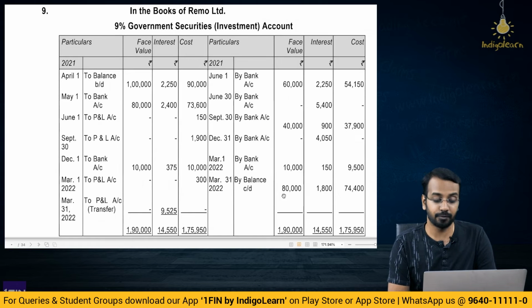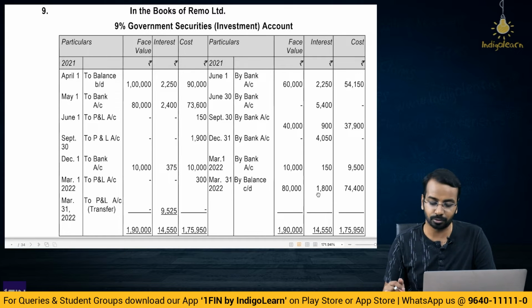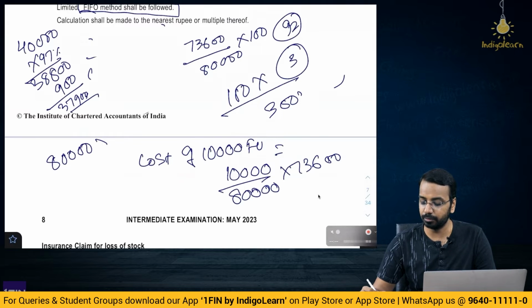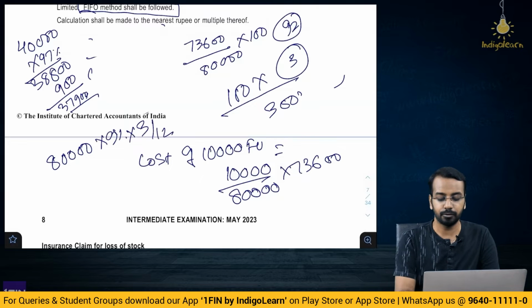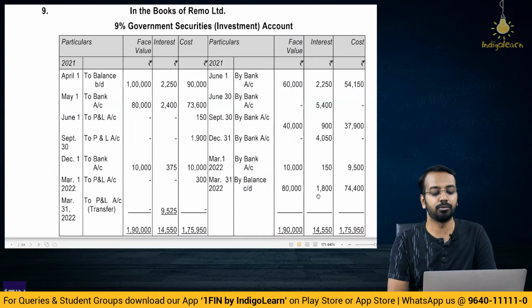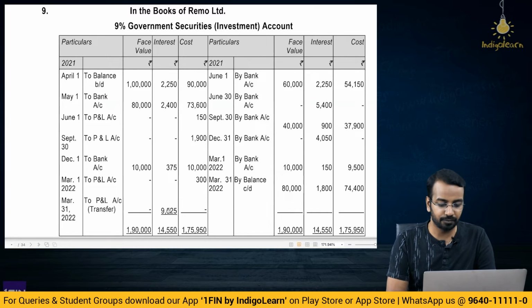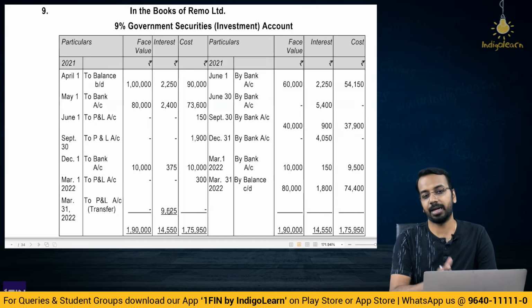And what is the balance carried on? Again, FIFO method, 70,000 from here and 10,000 from here. That is the balance carried down. And interest, whatever is accrued till date, you will provide for that, which comes out to 1800. Okay. So how do we calculate the interest? 80,000 into 9% into, we are in March, 31st March. So April, May, June, 3 by 12. So 80,000 into 9% into 3 divided by 12, you get 1800. That is the accrued interest to be carried on. And whatever is the balancing figure on the interest side, which is 9525, that will be taken to P&L.